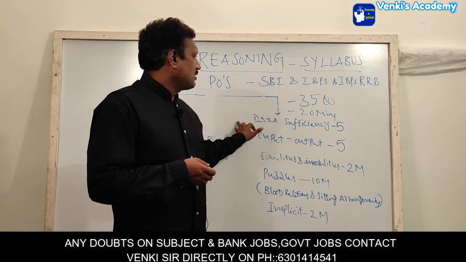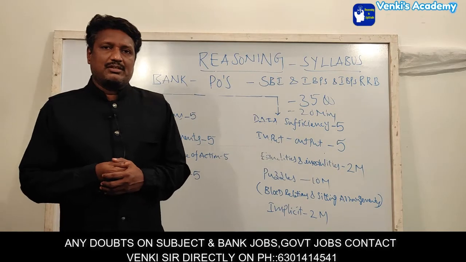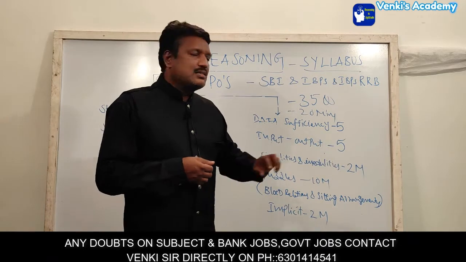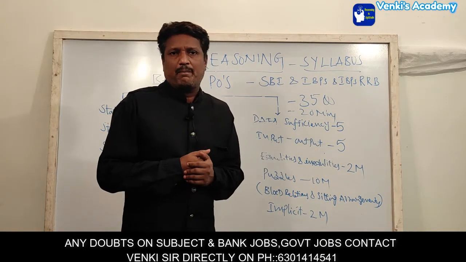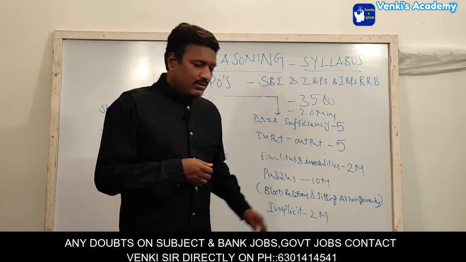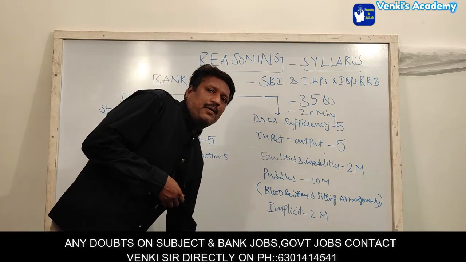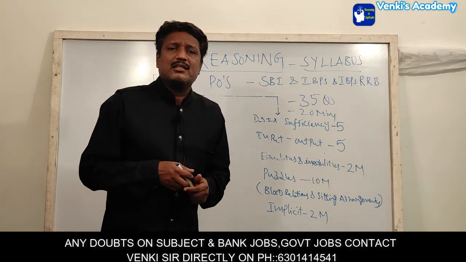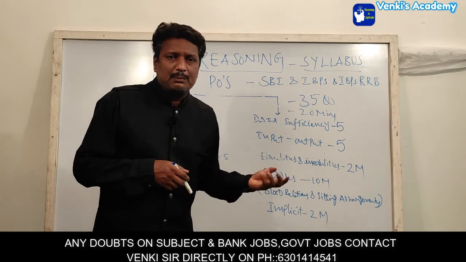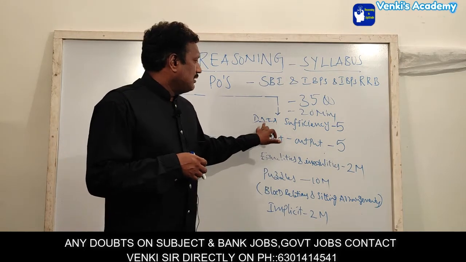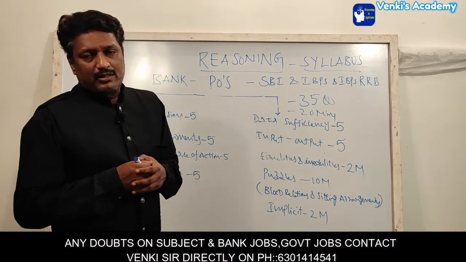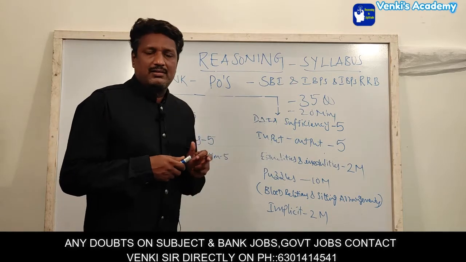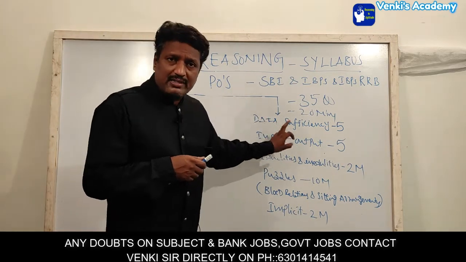Number 3 consists of the data sufficiency part. What is the meaning of data sufficiency? This is not a chapter. Data sufficiency means all the reasoning contents will be concluded in this part. There is a peculiar concept here. In each and every reasoning question, there are 5 options, objective type. But in data sufficiency the question structure is different. People may feel it is difficult, but it is a very useful and very easy concept.